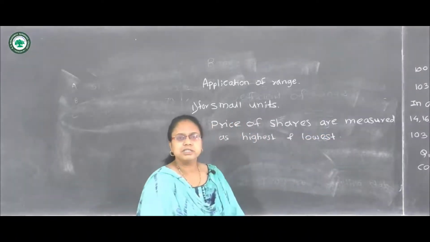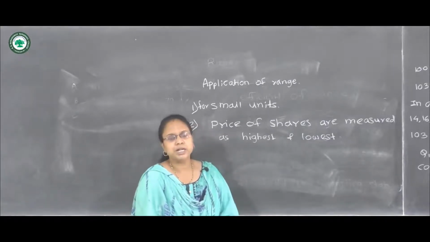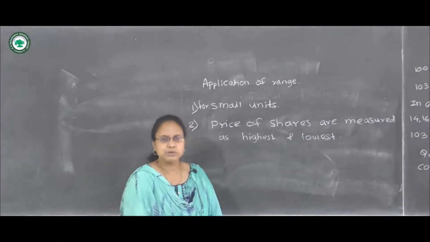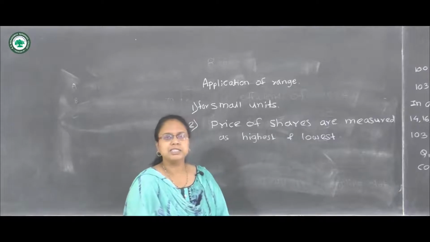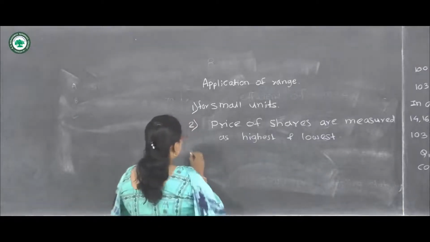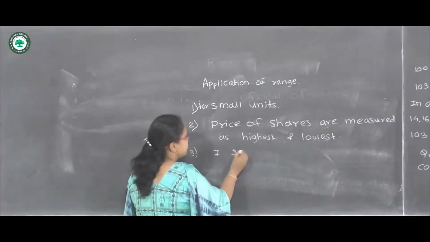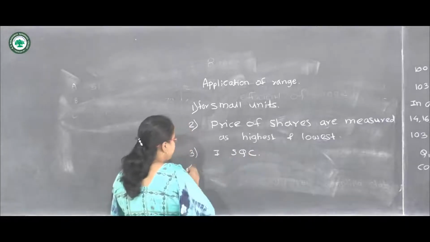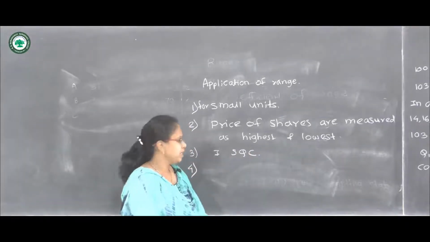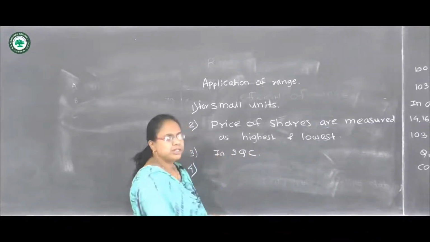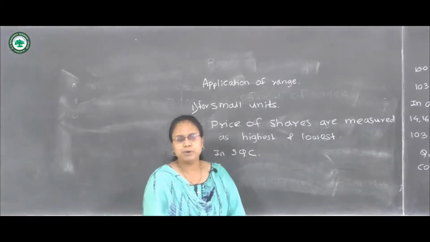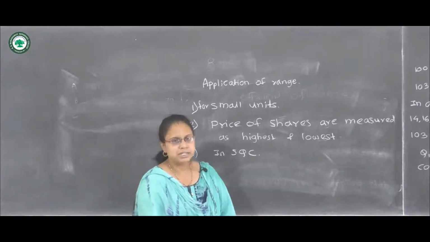This range is very much used in the branch of statistics known as SQC, meaning statistical quality control. So in this branch, this measure of dispersion is very much used. Also, this range is popularly used in medical sciences.